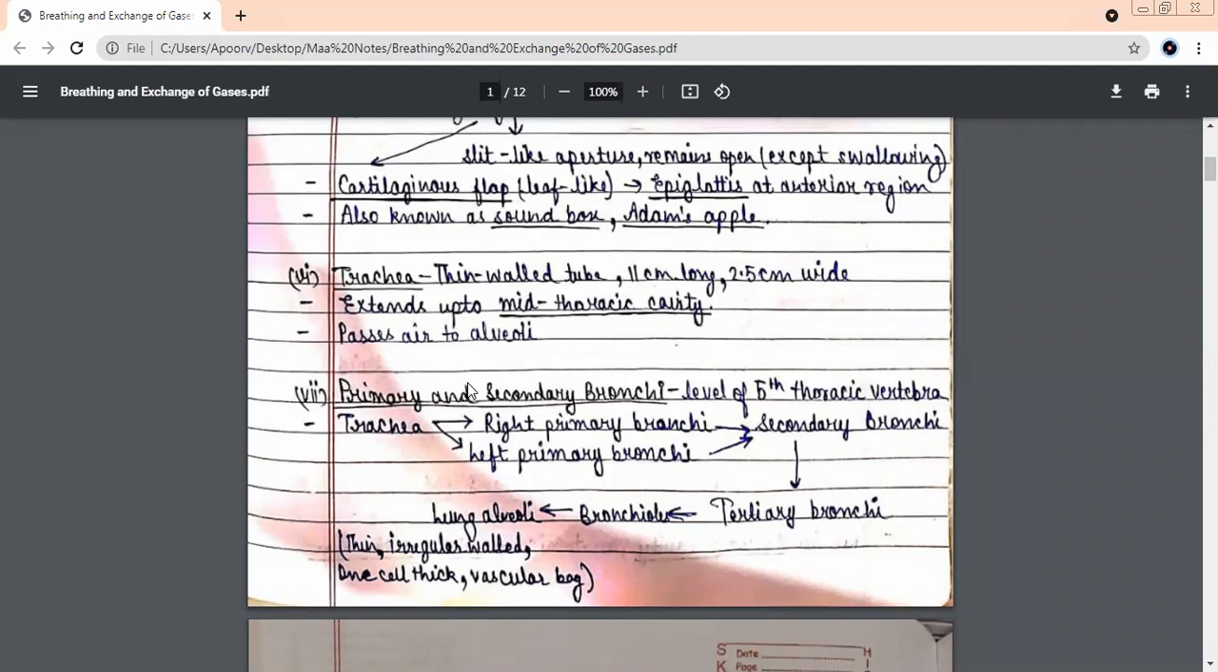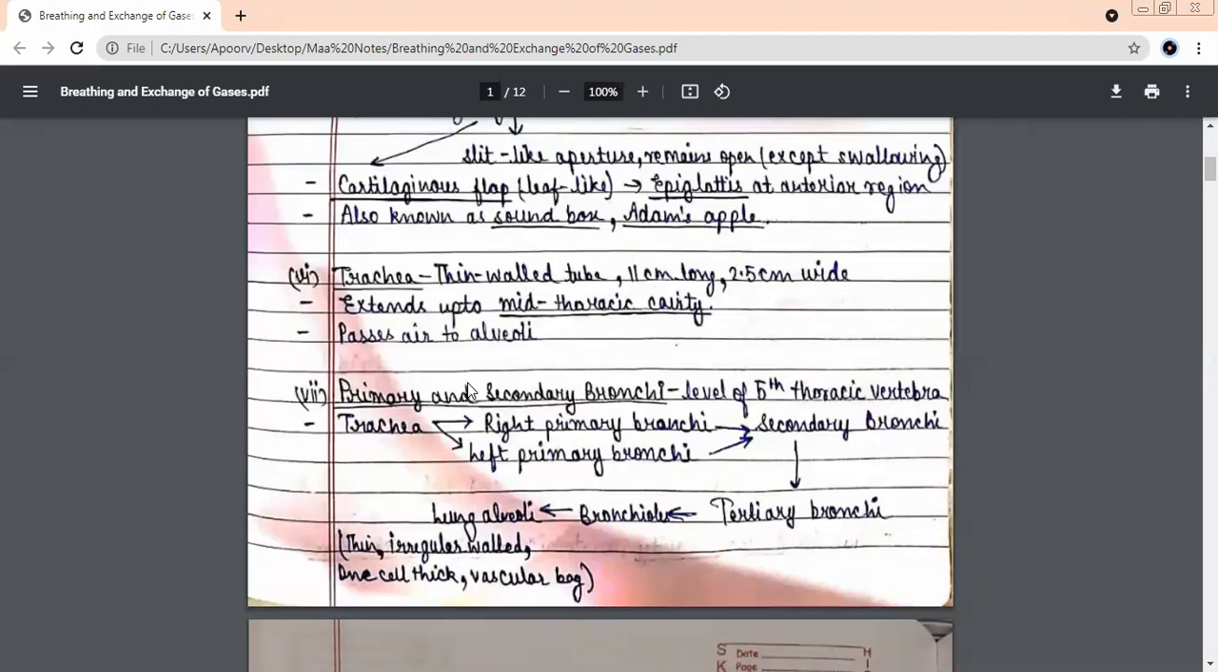Now this Adam's apple is more prominent. Normally I've seen there's a mindset that people feel females do not have Adam's apple, but this is not correct. Both of them have. Adam's apple is present in both males as well as females, but it is more prominent in males.